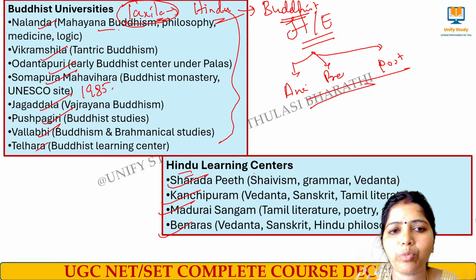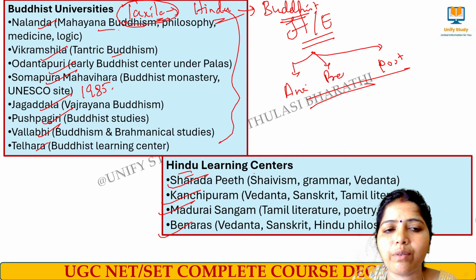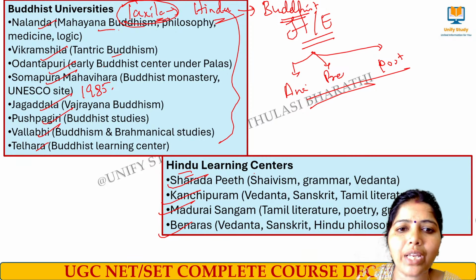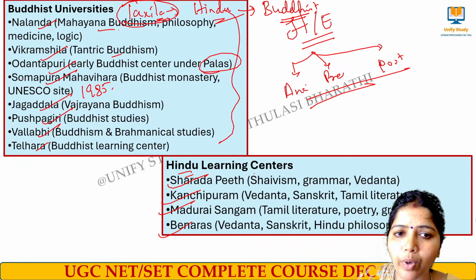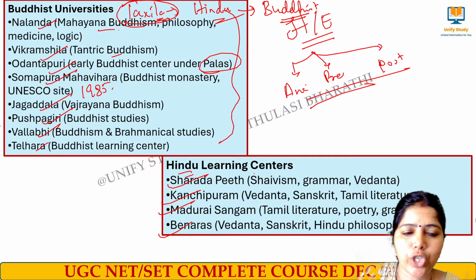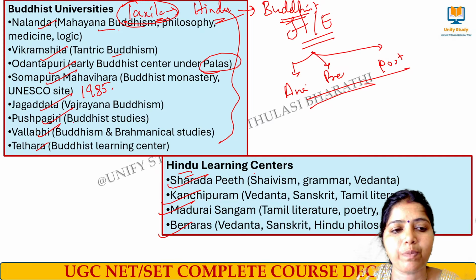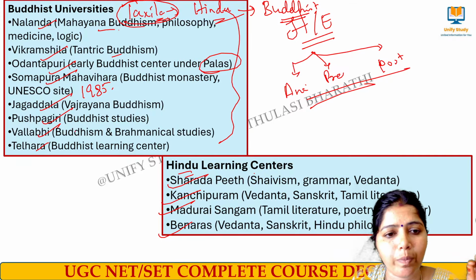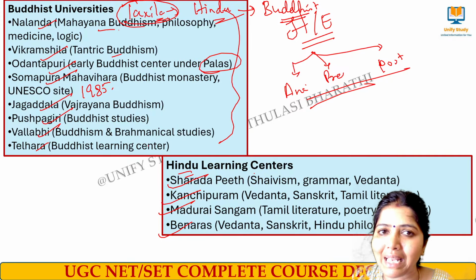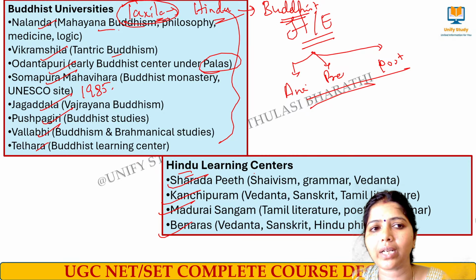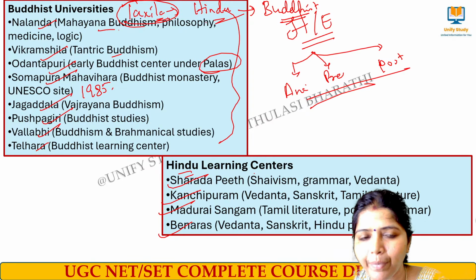Here Mahayana Buddhism was being taught. At Vikramshila, Tantric Buddhism was being taught. Odantapuri was an early Buddhist center under the Pala dynasty. Somapura is also a Buddhist monastery. At Jagadala, Vajrayana Buddhism was being taught. Pushpagiri is also meant for Buddhist studies. Vallabhi is meant for both Buddhist and Brahmanical studies. Telhara is also a Buddhist learning center. These are the most important categories of Buddhist and Hindu learning centers during the ancient period.